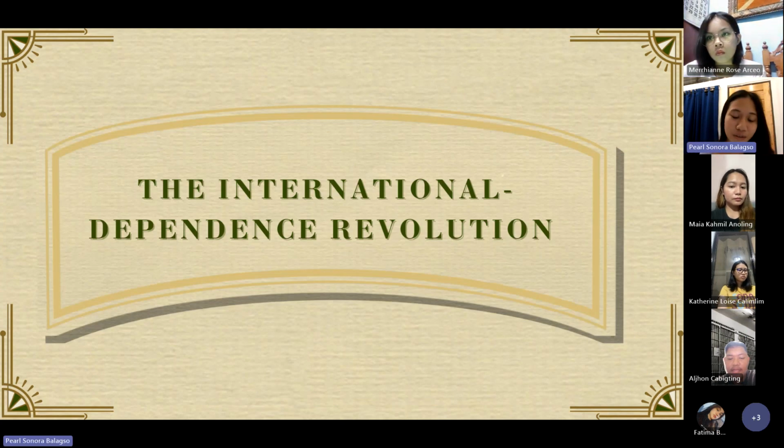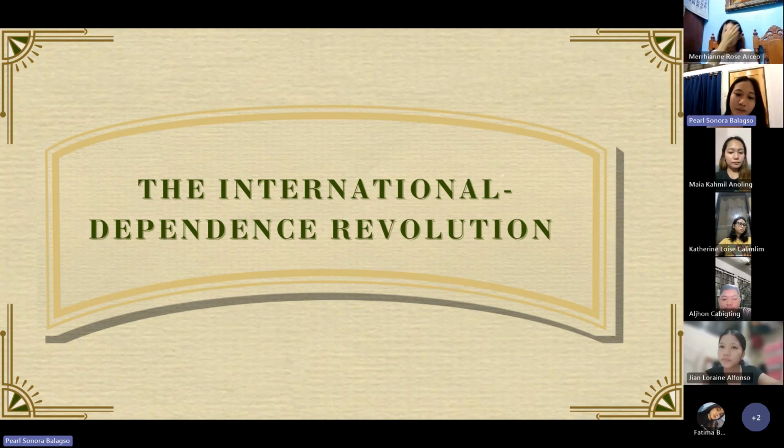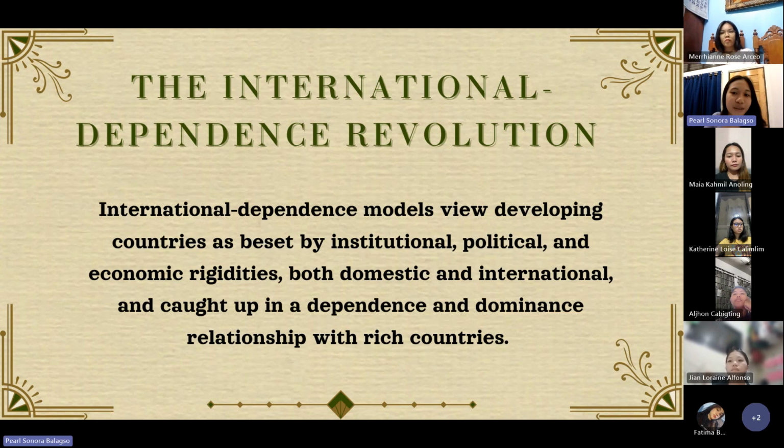There are several theories, but in today's lesson, we will focus on the international dependence revolution. Every nation strives after development, and throughout the years, this involves radical changes in institutional, social, and also administrative structures, as well as in the popular attitudes, customs, and beliefs. In the international dependence revolution, we have three models. It includes the neoclassical dependence model, the false paradigm model, and the dualism model.